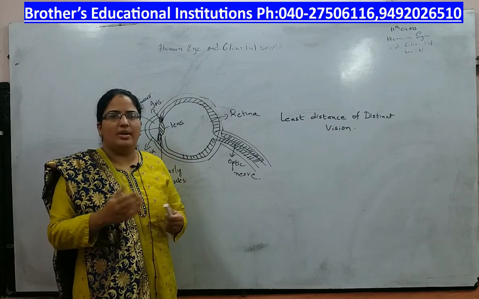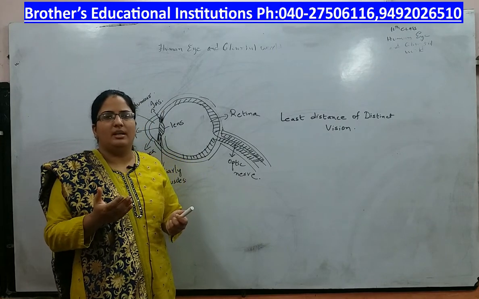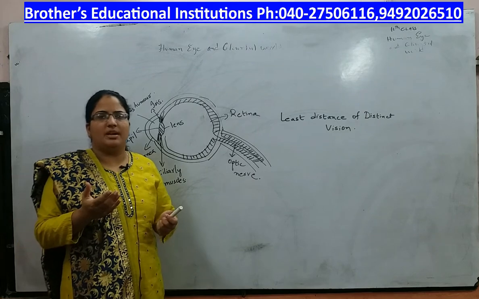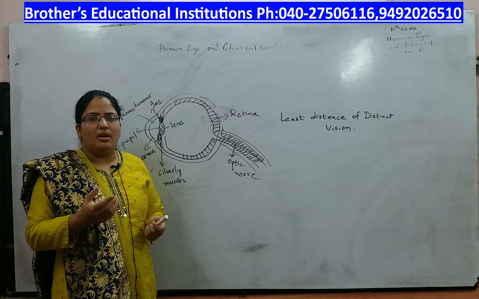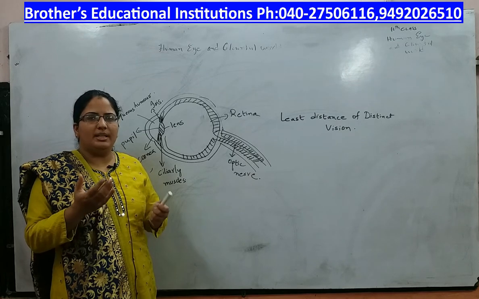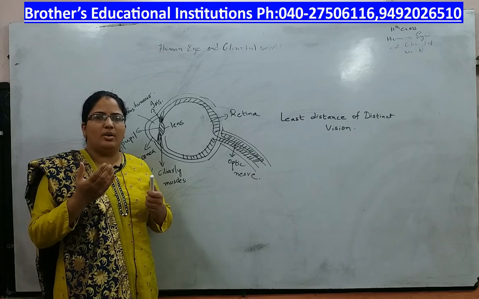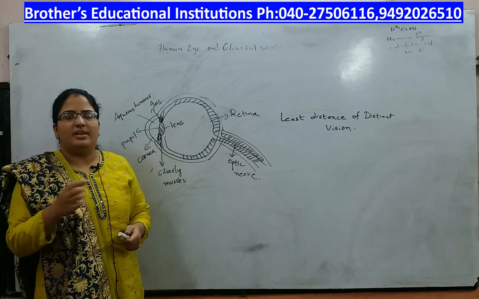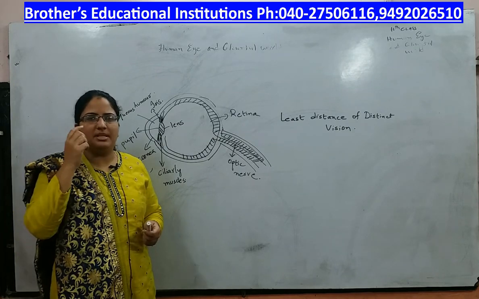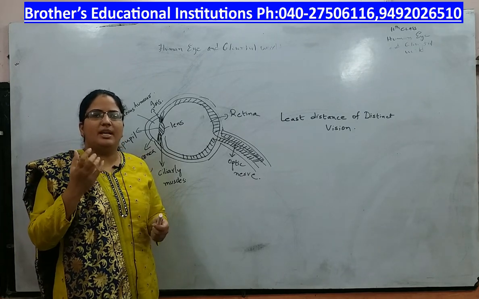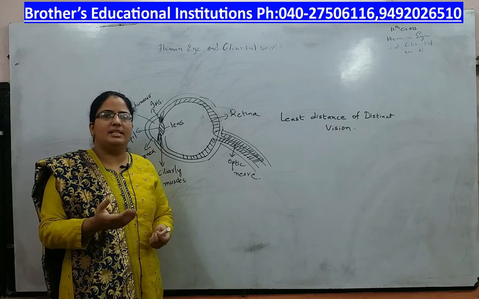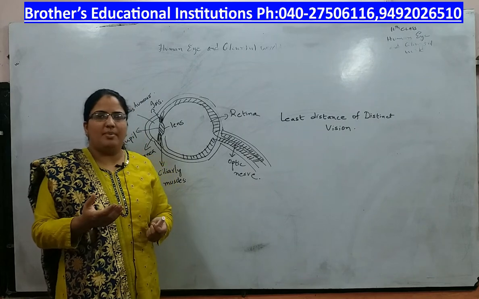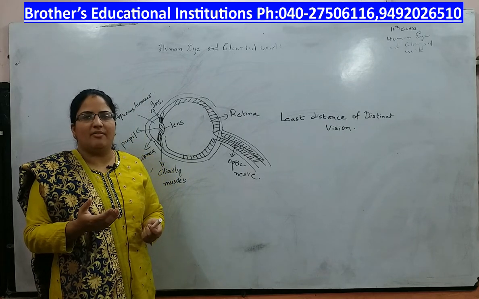I want you to hold your textbook in front of your eye and try to keep it at a position where you are able to see the letters comfortably. Now bring the textbook closer to your eye and try to read the words. Your eye muscles start straining. You feel a strain and you see that the letters are blurred. So at a certain distance from your eye, you need to keep a book so that you can read it comfortably.